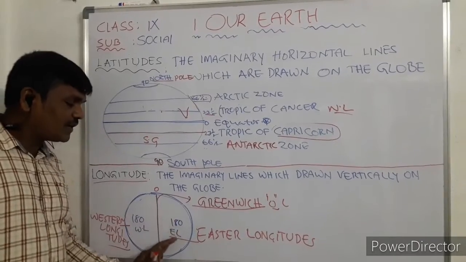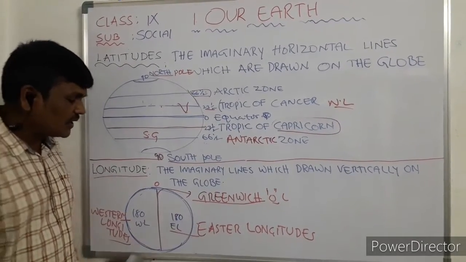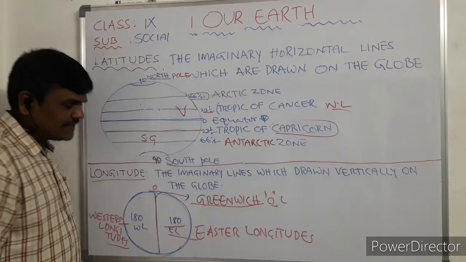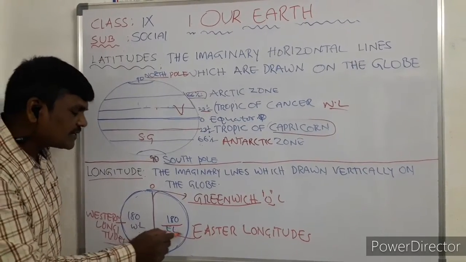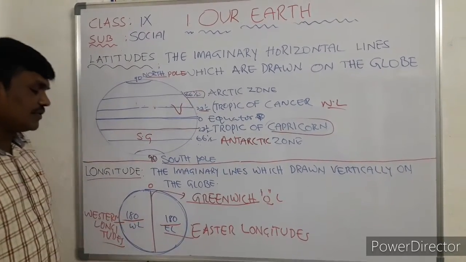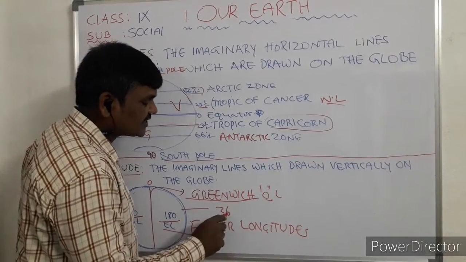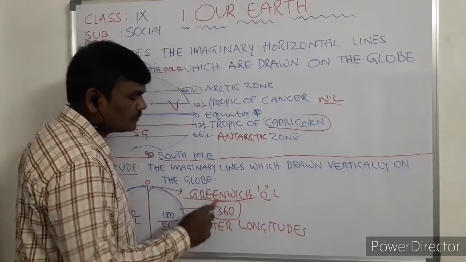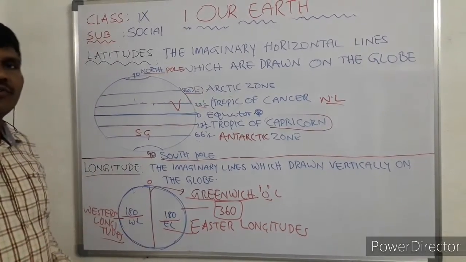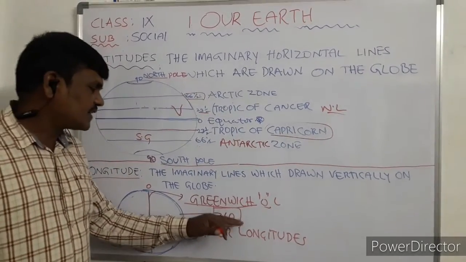How many eastern longitudes are there? 180 eastern longitudes and 180 western longitudes. Total how many longitudes are there? A total of 360 longitudes. This question will come: how many longitudes are there in total? 360.